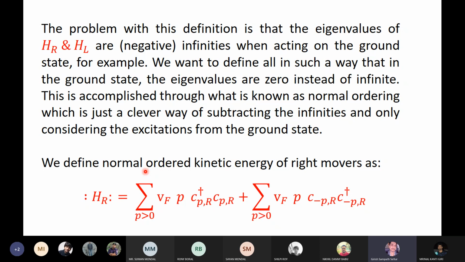So can you tell me why HR normal ordered acting on the ground state is 0? Remember, when are the right movers populated? For what values of P are the right movers populated, and when are they empty? You shouldn't forget that. You remember that V-shaped diagram that I wrote down in the first lecture? What values of momentum are the right movers populated? For positive momentum.